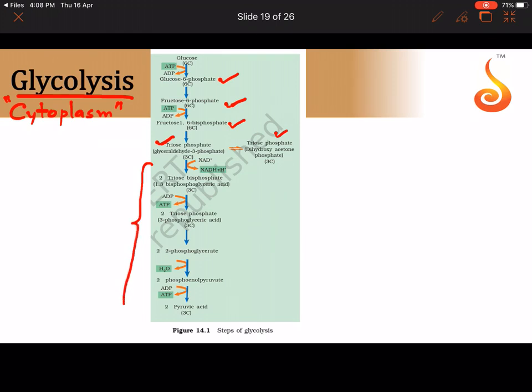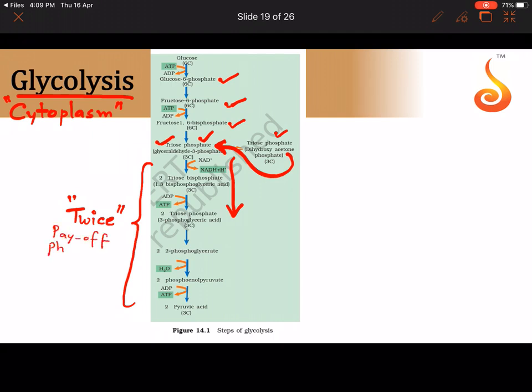Now whatever follows here, this particular thing happens twice. This set of reactions happens twice. Why do they happen twice? Because once they happen from the triose phosphate, that is glyceraldehyde 3-phosphate, and then the dihydroxyacetone phosphate will get converted to this glyceraldehyde 3-phosphate, and then again these steps will happen. So basically this particular step happens two times, and this step is what gives us ATP.